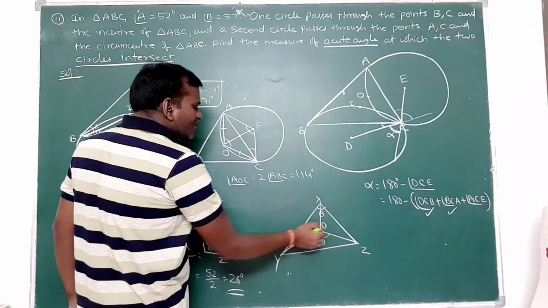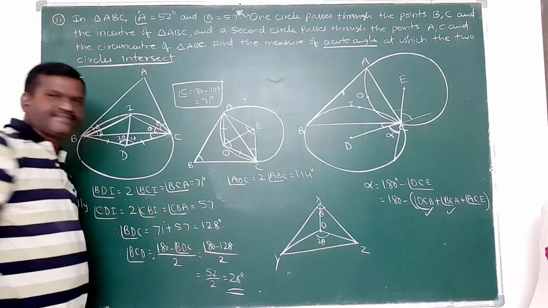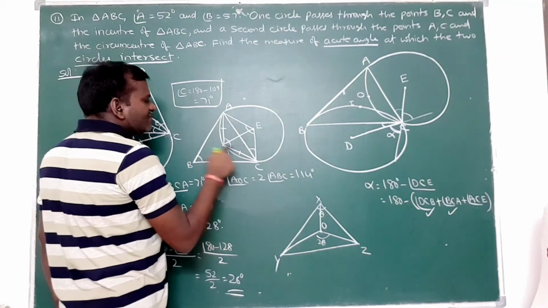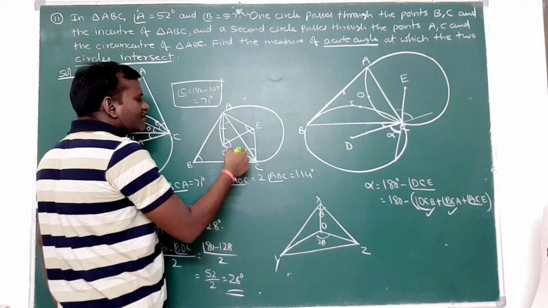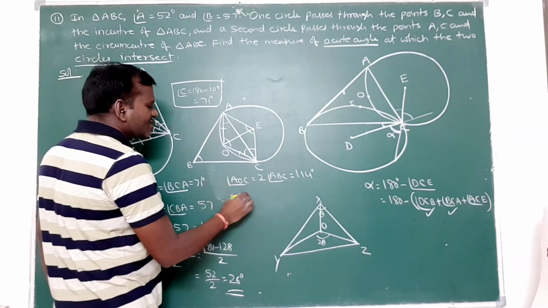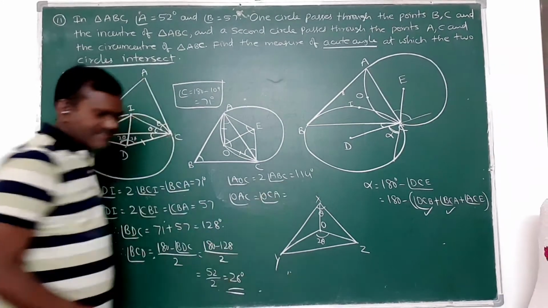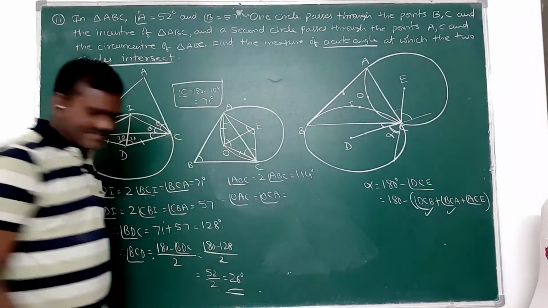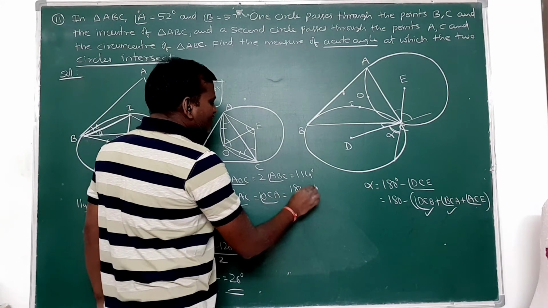That means OX, OY and OZ are equal here. Similarly, OA and OC are also equal. So OA and OC are equal, and this angle is 114 degrees I got. So what is this angle here? These two angles sum should be 180 minus 114. Therefore, angle OAC is equal to angle OCA, which is equal to 180 minus 114, divided by 2.